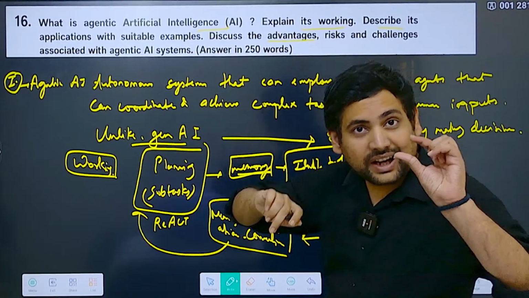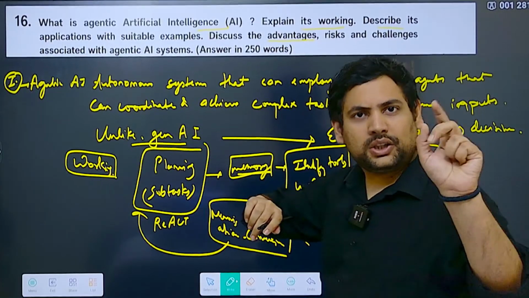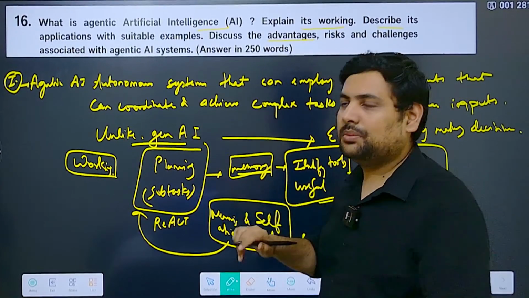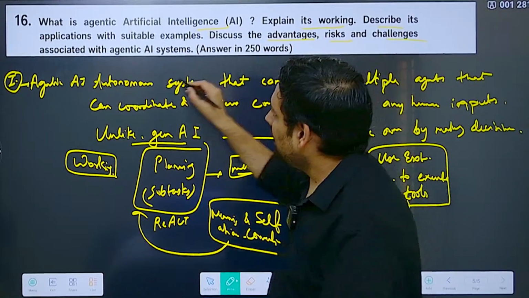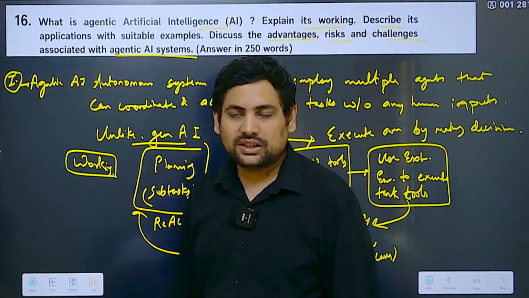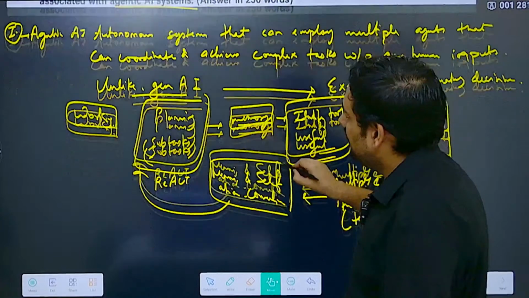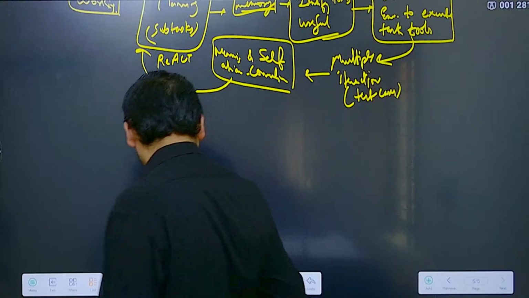I will write this separately. Even if I have to write 2 points, it does not matter, but I will write it separately. Then the risks and challenges that are associated with agentic AI systems. Now let's start writing all these three separately.